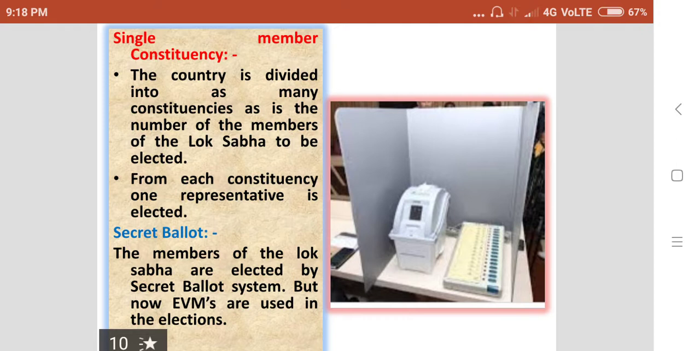Then by pressing the blue button, they should cast their votes. They can also see to which party or to which candidate they have cast their vote. In the next machine, which is on the left side, we can see the party, the candidate's name, and the symbol of the candidate. So, like this, the secret ballot system is practiced for the election of the Lok Sabha members.